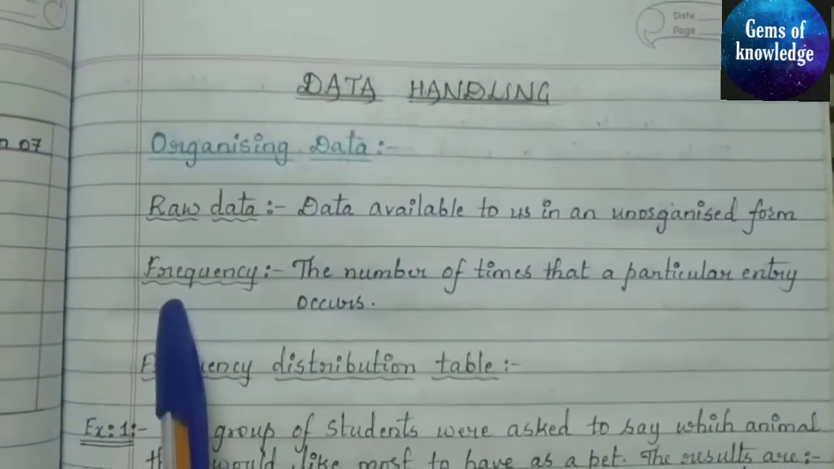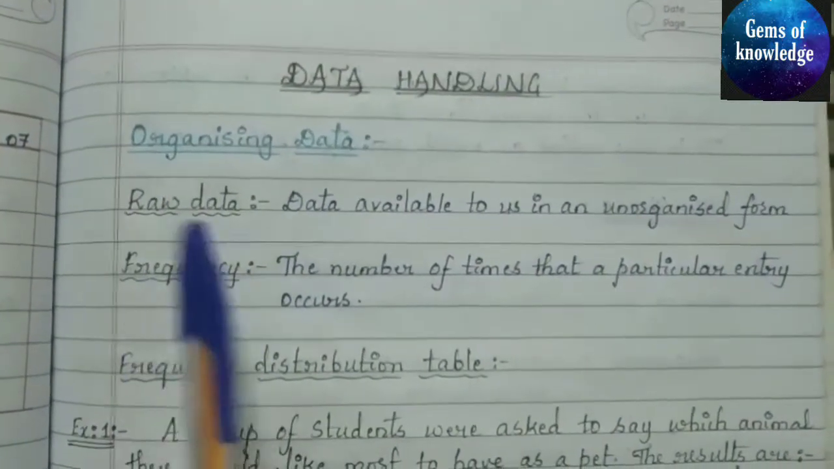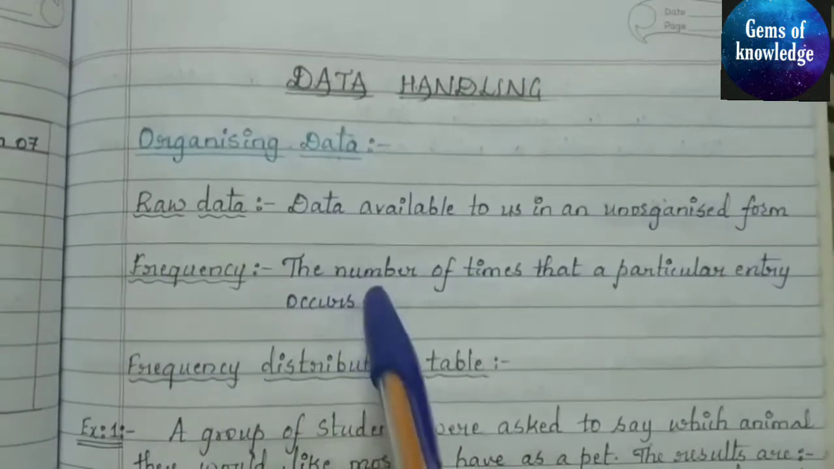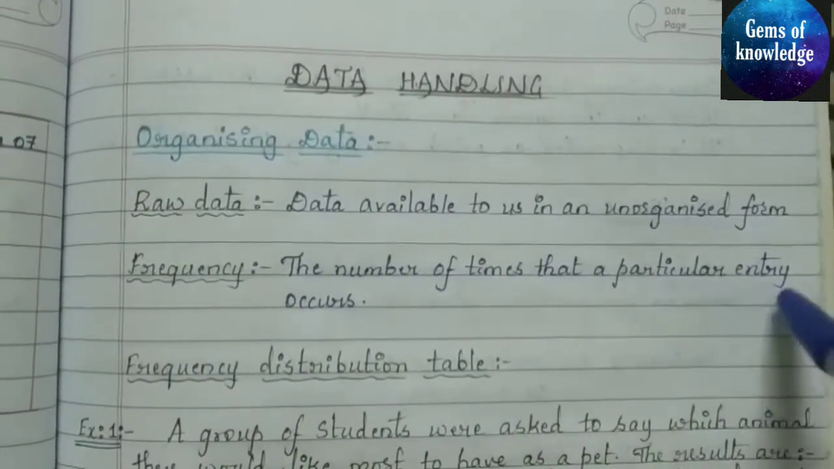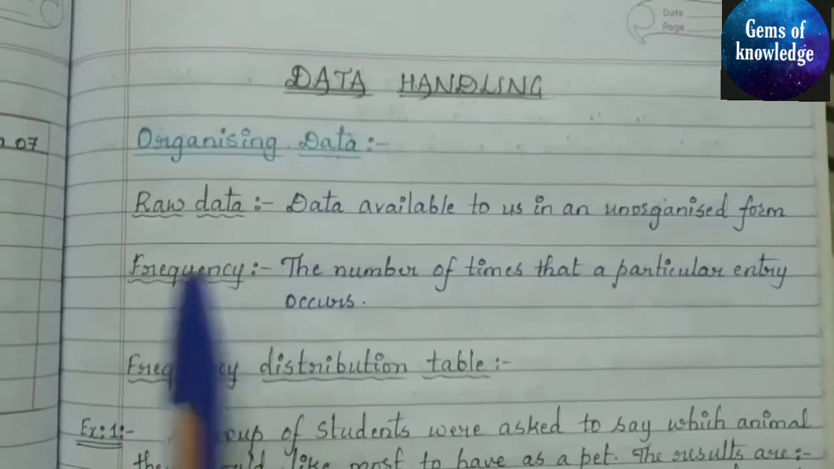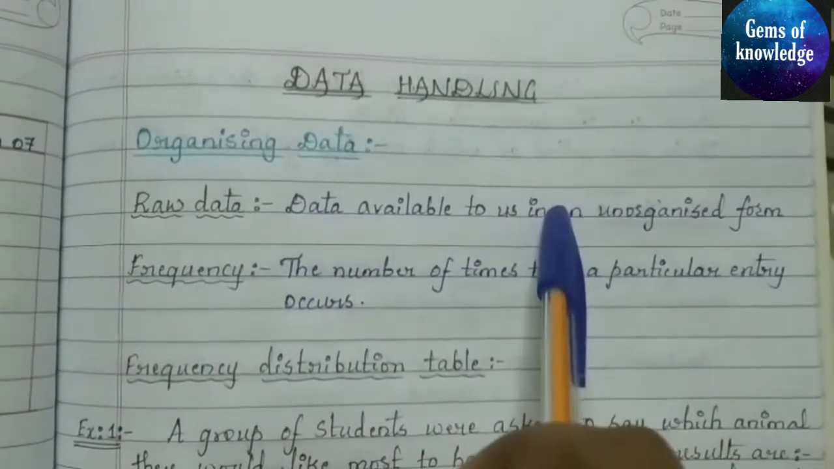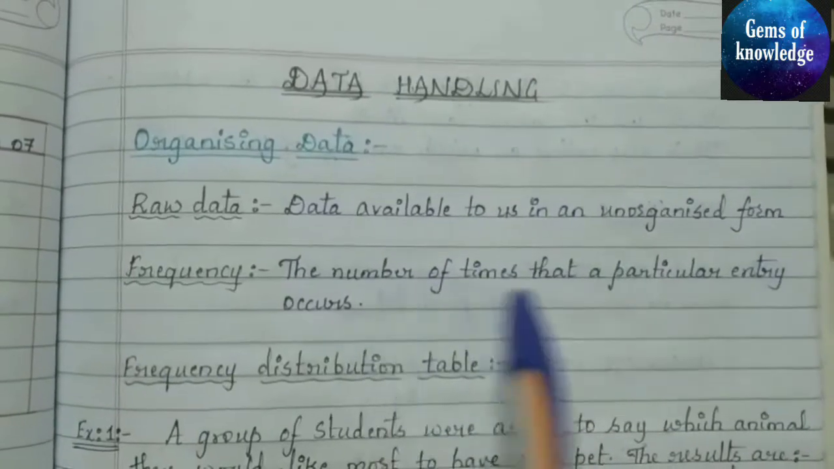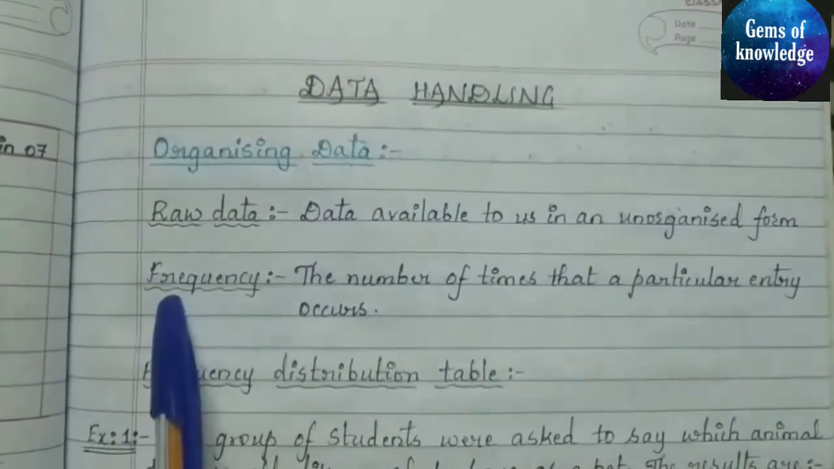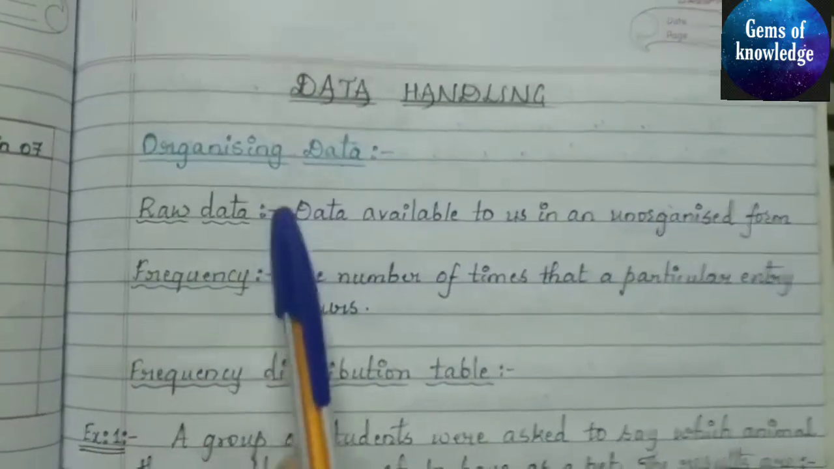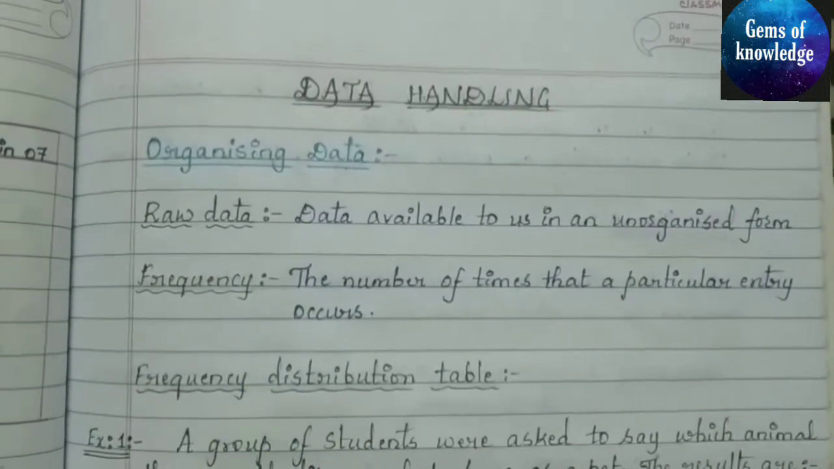Next comes frequency. So what is frequency now? The number of times that a particular entry occurs is known as frequency. So the number of times that an entry in the unorganized data occurs is nothing but called frequency. We'll know what this is in the next question.